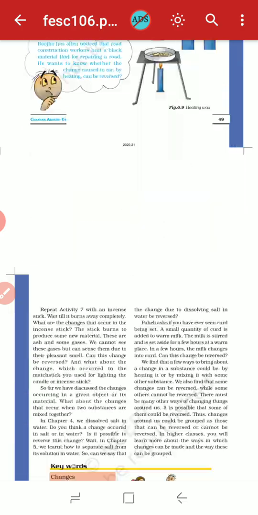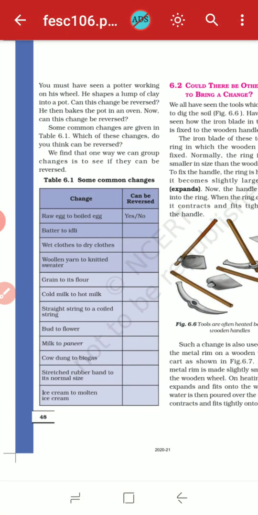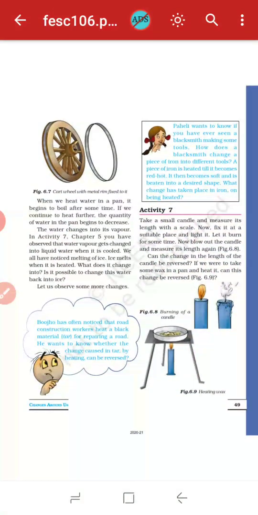So what is your homework for today? You have to just draw this table number 6.1 and do the activity number 7 at your home, and write it in your copy when you get your copy back.